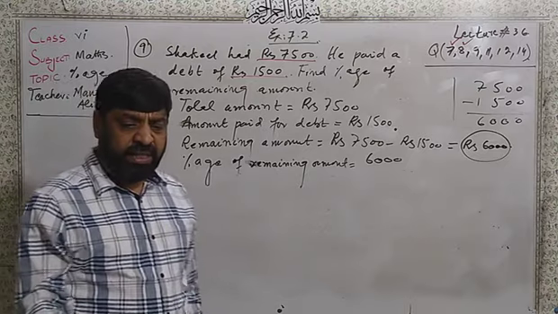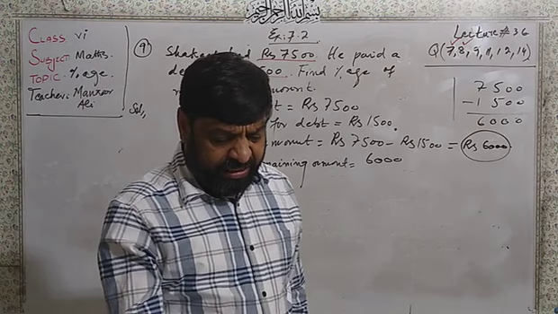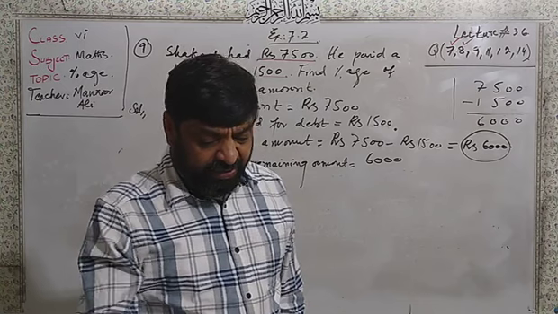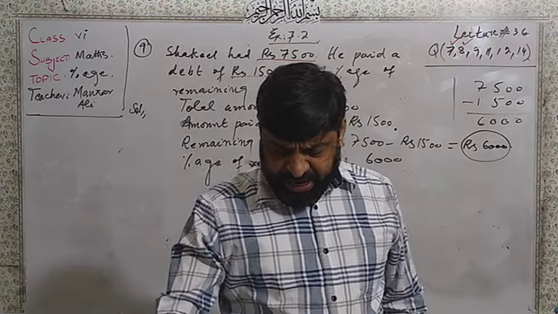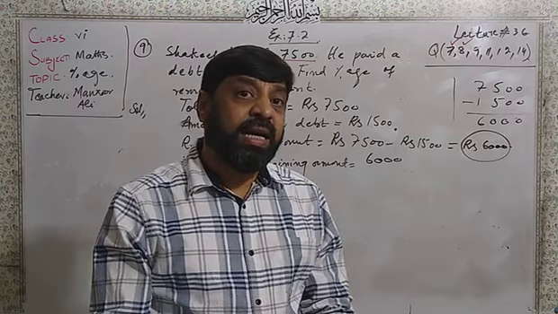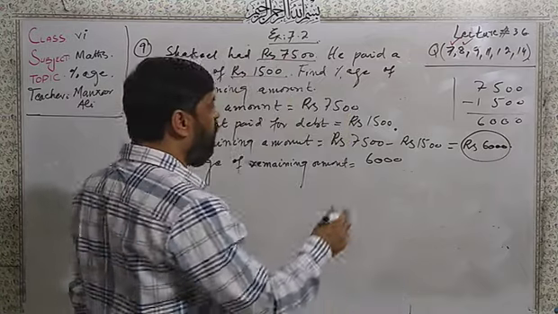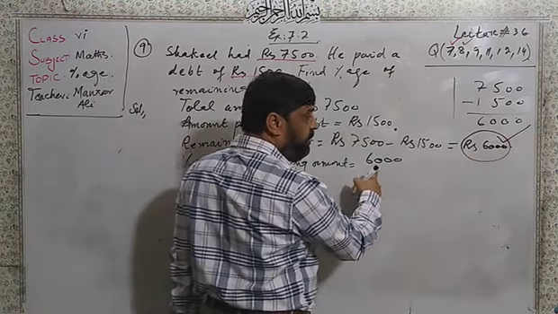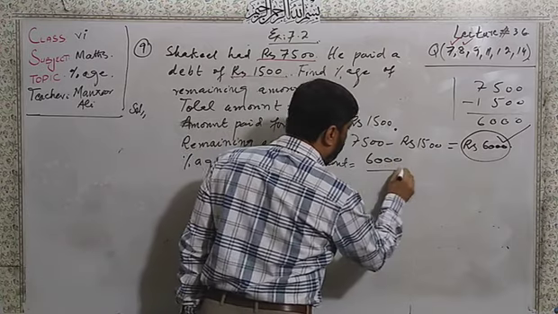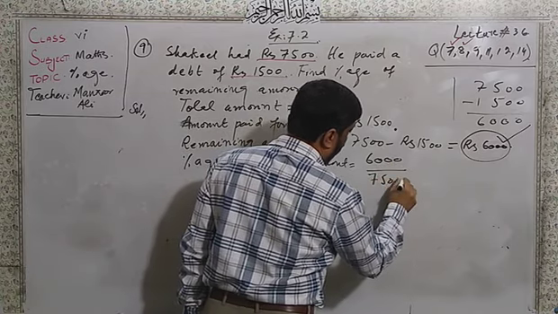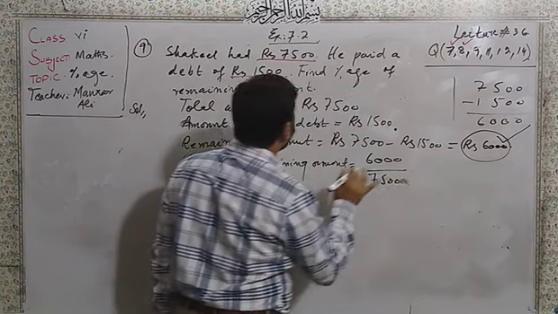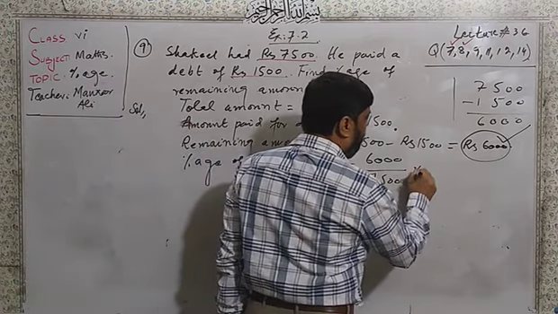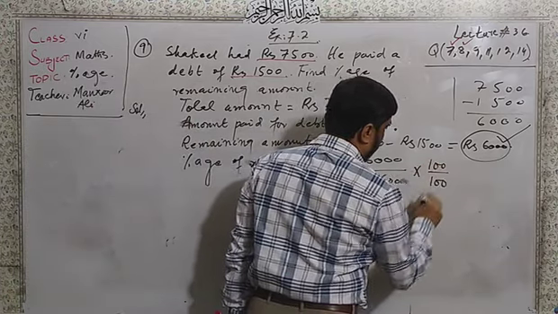Now this 6,000 I will divide by the total amount, and multiply by 100. The remaining amount is 6,000, the total amount is 7,500. This is the rule. For percentage, multiply and divide by 100.